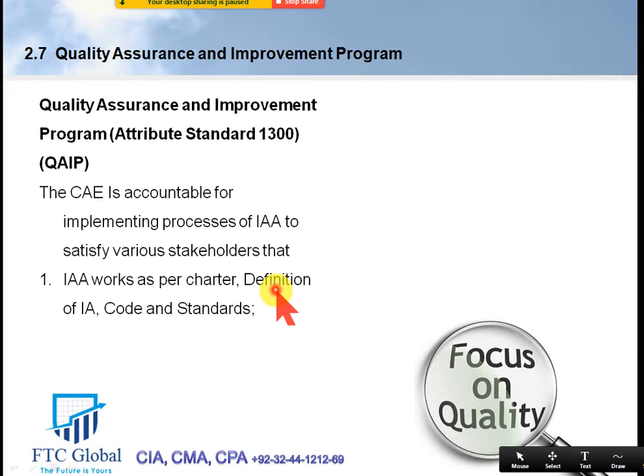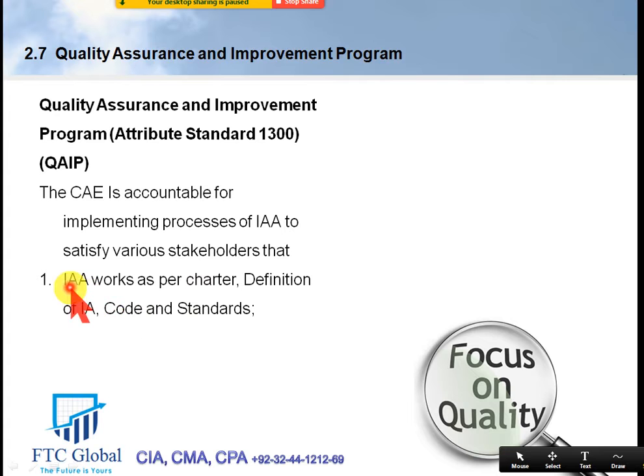That the internal audit department works as per the definition of internal auditing, which we have read in detail in your chapter 1. That the internal audit department works as per the code of ethics, the 4 principles that we studied, I'm sure you remember, and that it works as per the standard. So of the 4 fundamental elements, 3 are called the mandatory guidance: the definition of internal auditing, the code and the standard. These are mandatory, compulsory, and the charter varies from company to company, but the definition of internal auditing, code and standard are the same for every organization.